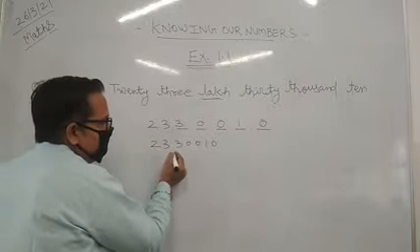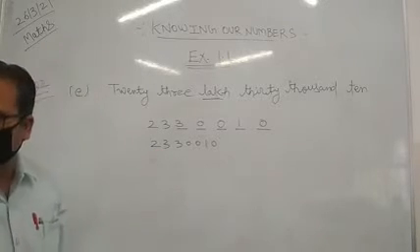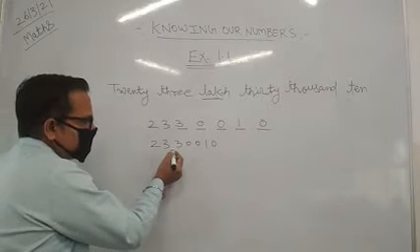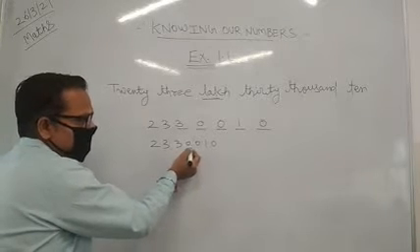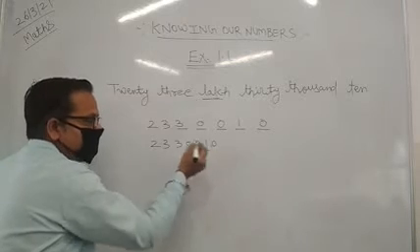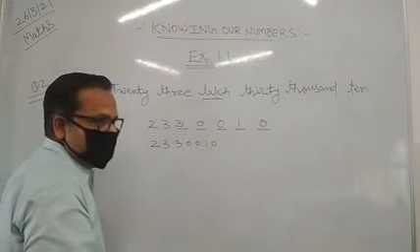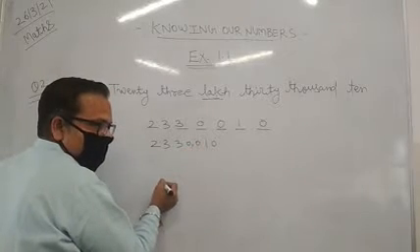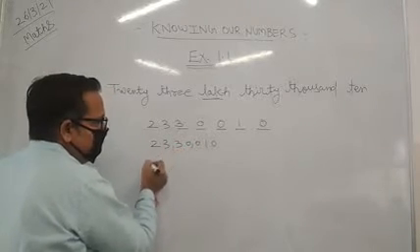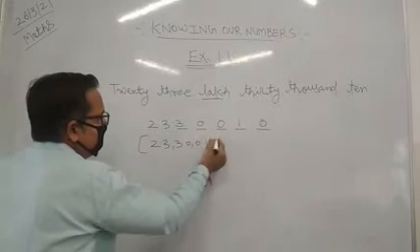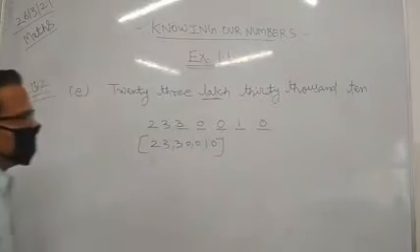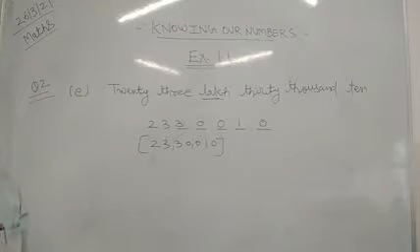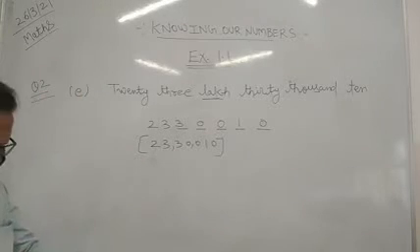Is that clear? So we are able to define this like this: 23 lakh 30,000 and 10. And if you want to insert the commas in the Indian system, how will we insert them? After 3 digits we put a comma, then after every 2 digits we put a comma. In that way we can write 23 lakh 30,010 in that form. Is that clear? This is the numeral form.